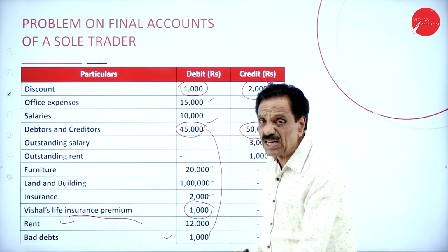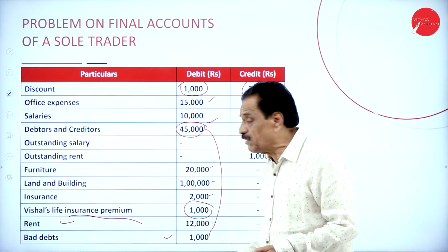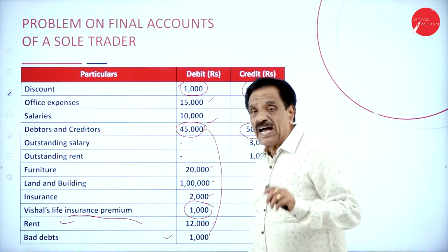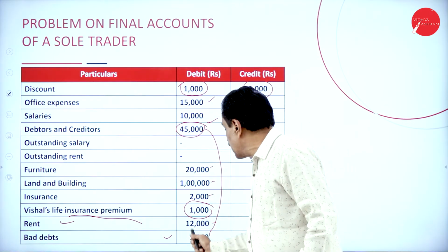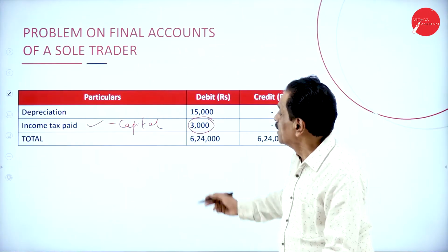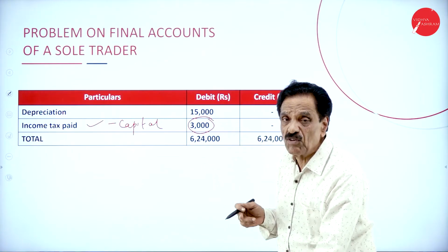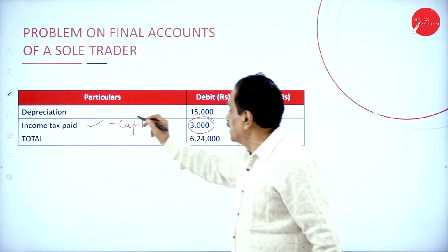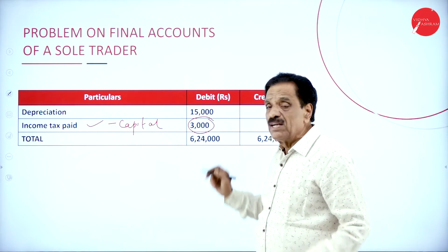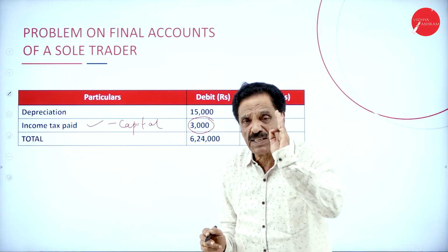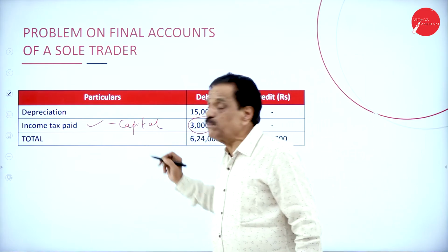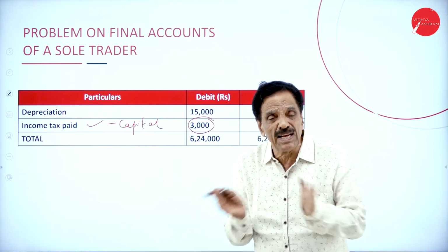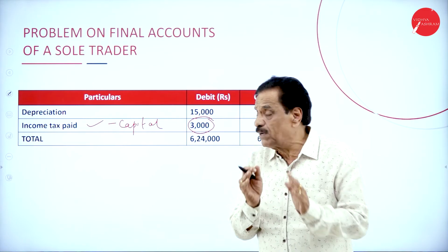Bad debt means irrecoverable money, money which cannot be recovered. Actually, we have to receive 46,000 from customers. How much is already irrecoverable? 1,000. Then what is the money you are going to receive? Only 45,000. Then depreciation: it should come only on the profit and loss account debit side. Don't deduct from the asset. Then income tax paid is purely personal. Income tax paid is purely personal.